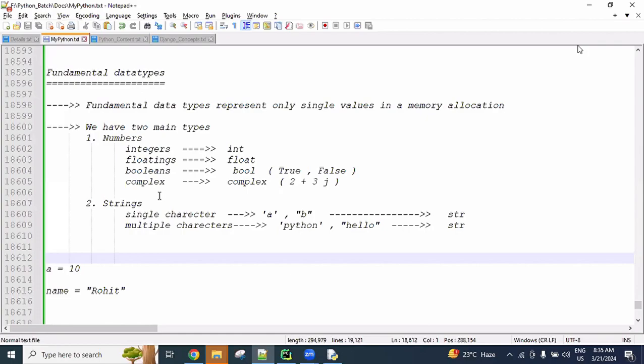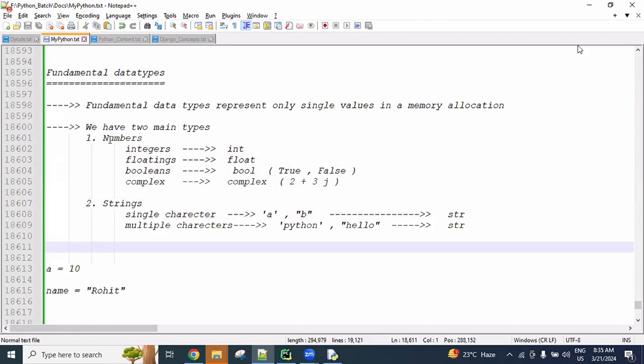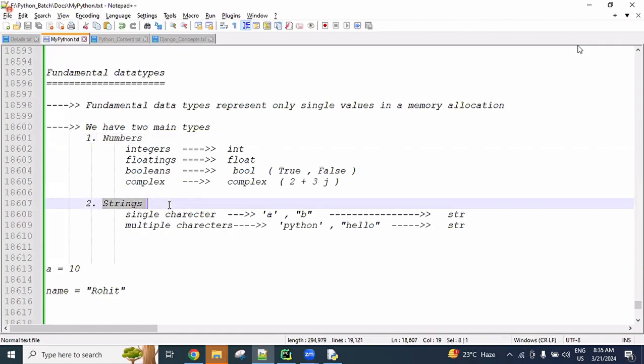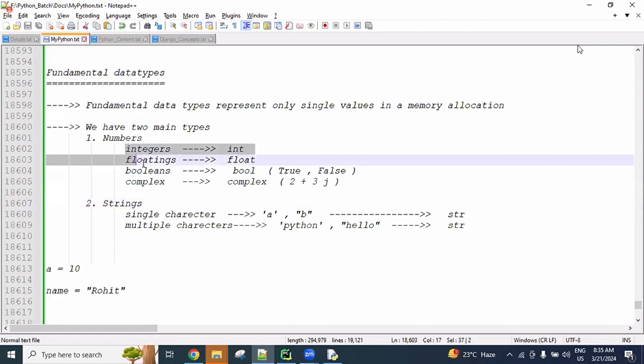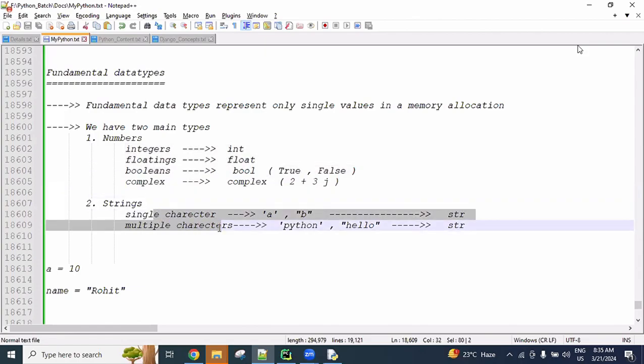What are the fundamental data types in Python? Numbers and strings, 2 types. Under numbers, we have integers, floats, booleans, complex. Under strings, we have only one string. Single character and group of characters are both considered a single string only.